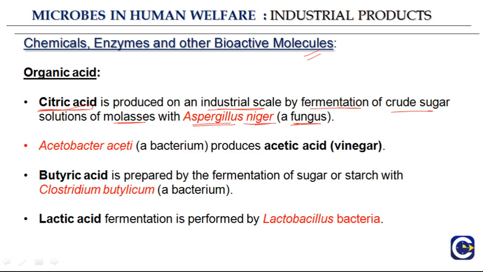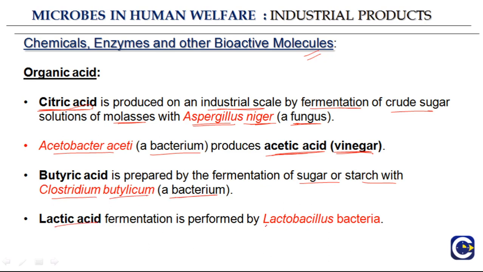The second is Acetobacter aceti, which is a bacterium that produces acetic acid. And vinegar also contains a large amount of acetic acid. So Acetobacter aceti is a bacterium that produces acetic acid. The next is butyric acid, which is prepared from fermentation of sugar or starch with Clostridium butylicum, which is again a bacterium. So these are all organic acids: citric acid, acetic acid, butyric acid, and lactic acid.